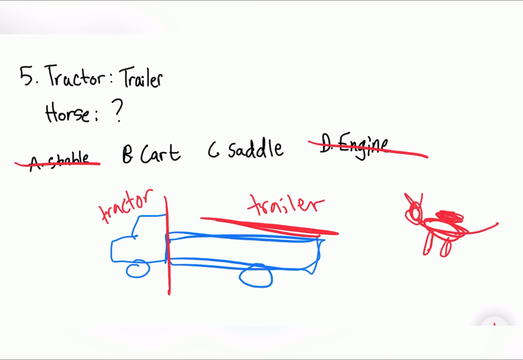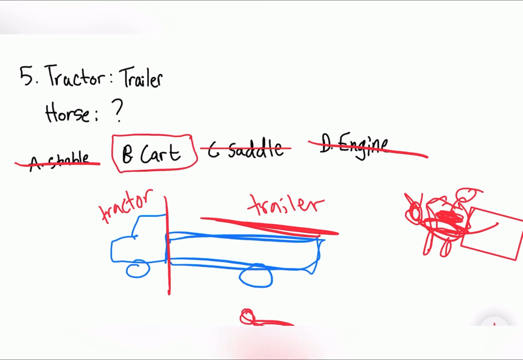It's like the little thing so humans can sit on it. It's on top. Because this is on top of the horse and not separated by another area, we know that saddle is not the answer, although saddle can be very tempting. We automatically know that cart is the answer because when people sometimes ride a horse, they do attach a cart to it, which can include items or whatever to transport to an area. So, cart is the answer.